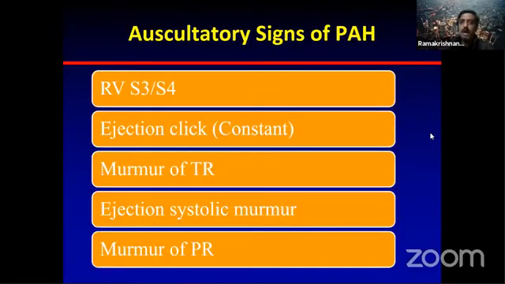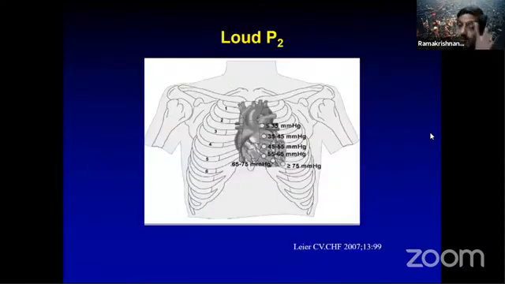So the other signs of PH will be RV S3 and S4. There is an ejection click, a constant ejection click. A murmur of TR, an ejection systolic murmur at the pulmonary area, and an early diastolic murmur of PR will be there. These are something that you should know. So this is what I was referring to.